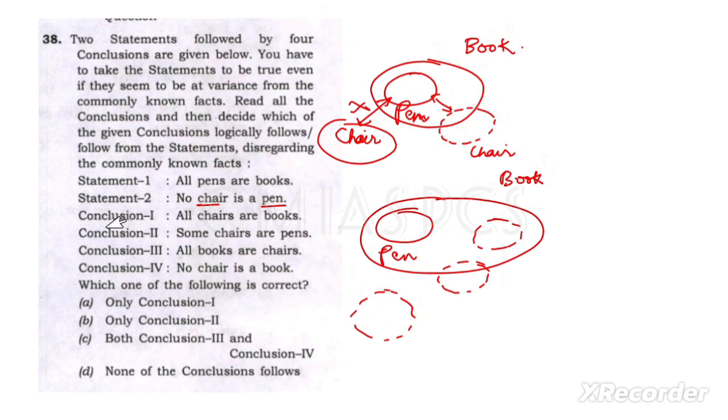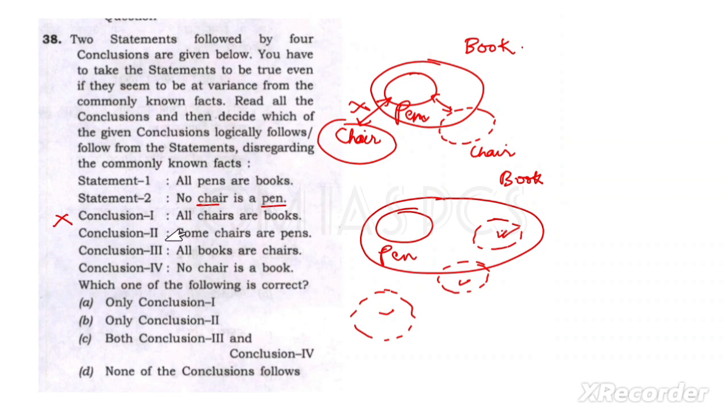So the first conclusion is all chairs are books. From this diagram it is sure that all chairs are books, but the rest of the two diagrams do not follow that. We have to follow in all diagrams, so conclusion one is not following.